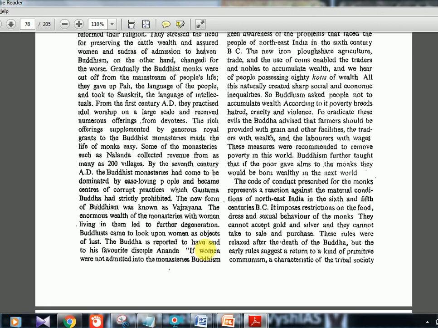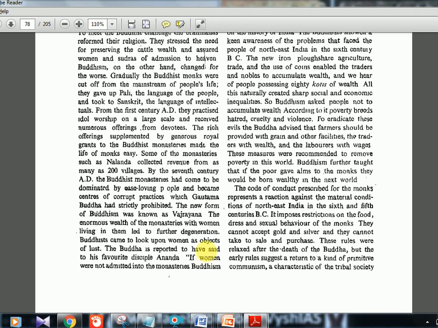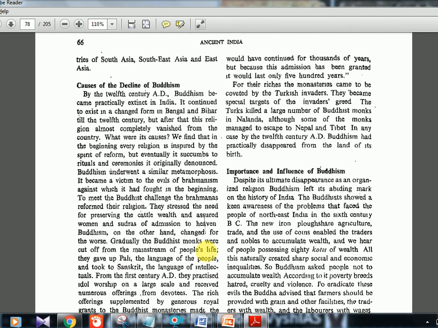There is one line which Buddha tells his disciple Ananda: if women were not admitted into monasteries, Buddhism would have continued for thousands of years. But because this admission has been granted, it would last only 500 years. So Buddha had clearly envisioned that if women were allowed to enter, it would cause the decline of Buddhism.